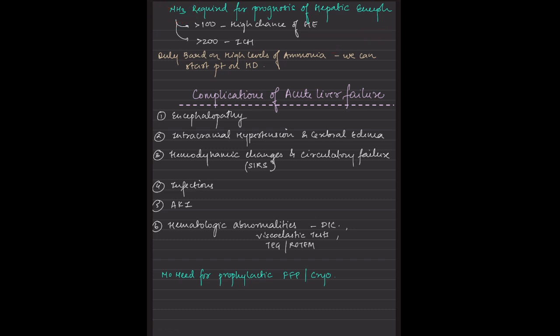So we see that the ammonia level is raised because there is hepatic encephalopathy, but remember that it is only of prognostic value, it has no diagnostic value as such. So more than 200, there would be raised intracranial hypertension. So only on the basis of the ammonia also we can start the patient on dialysis, remember this.